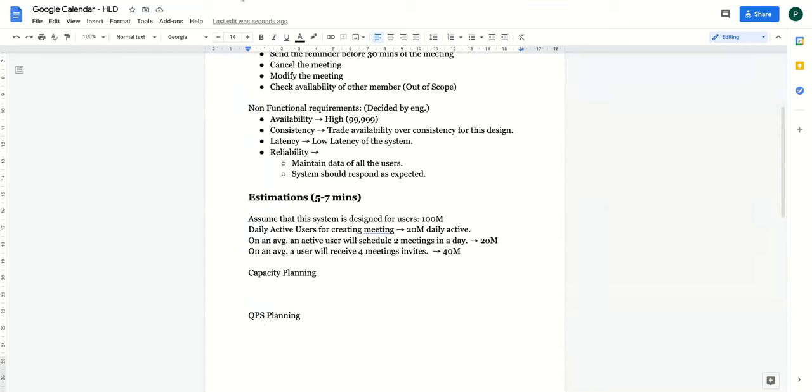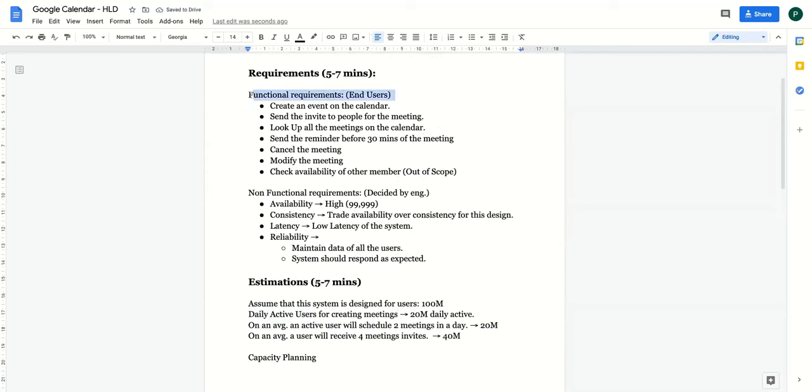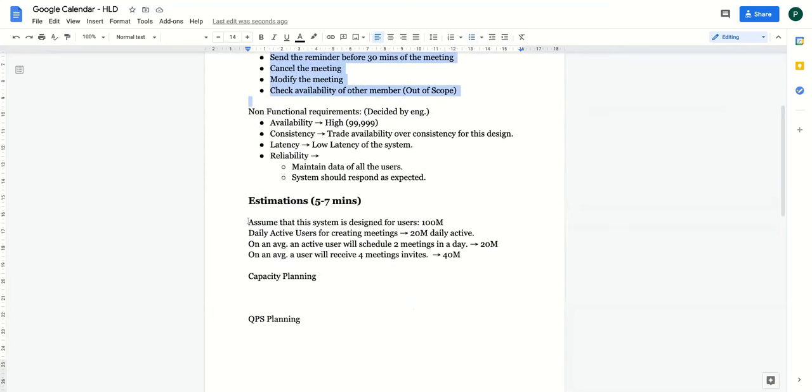But basically you talk about these things as a part of your estimations. So you can ask these questions from your interviewer as a part of your estimations as well. You can say that you have to design this for 100 million users. So that can be a part of your functional requirement. Okay. But you can put it as a part of your estimations as well. So either way it is fine.